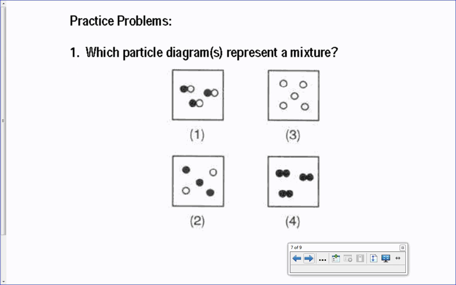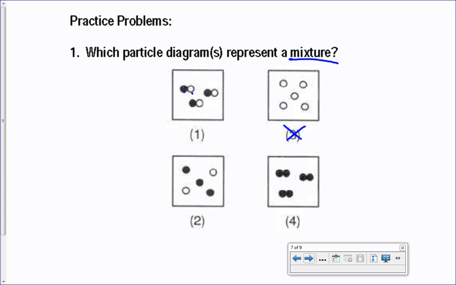Here's an example problem. Which particle diagram represents a mixture? Well, mixture. Go back to that thing that we just did. Mixture, is it uniform all the way throughout? No. So, all right, let's look at number 3 first, just because I'm right here. I see white dots. Anything different? Nope, same all the way throughout. Moving over to number 1, I see a black and a white dot, but everything's got a black and a white dot.